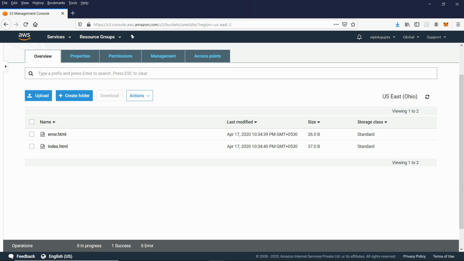The interface is almost similar to Dropbox, or we can say the Dropbox interface is similar to this, because Dropbox, the biggest cloud that users use, is behind the scenes using S3. Now this is the object.